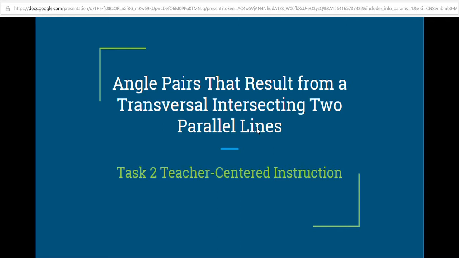I'll go through this lesson as if you are my students and I am your teacher. We'll talk about some prior knowledge that stems from previous discussions or previous lessons, and then we'll go into definitions of the angles that are created when two lines are intersected by a transversal. We'll also go through the three theorems and the postulate that are used to examine the relationships that are created when two parallel lines are intersected by a transversal. So here's the beginning of the lesson, so get out your pencils and your notes and sit quietly, please.